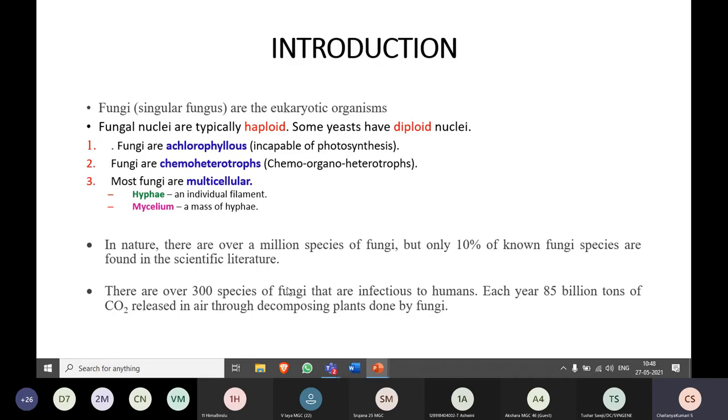There are over 300 species of fungi that are infectious to humans. And this is the interesting point: each year 85 billion tons of carbon dioxide are released into the air through decomposing plants, which is done by the fungi. So that is the major ecological importance of these fungi.